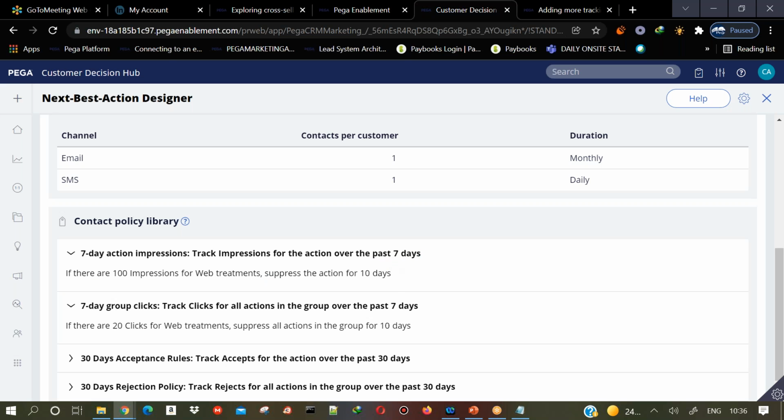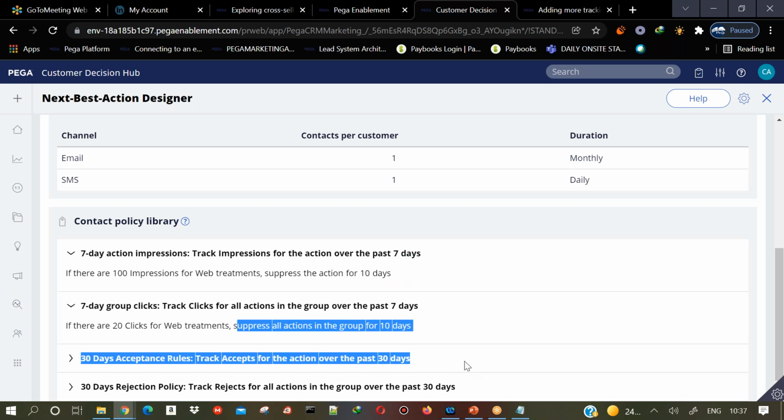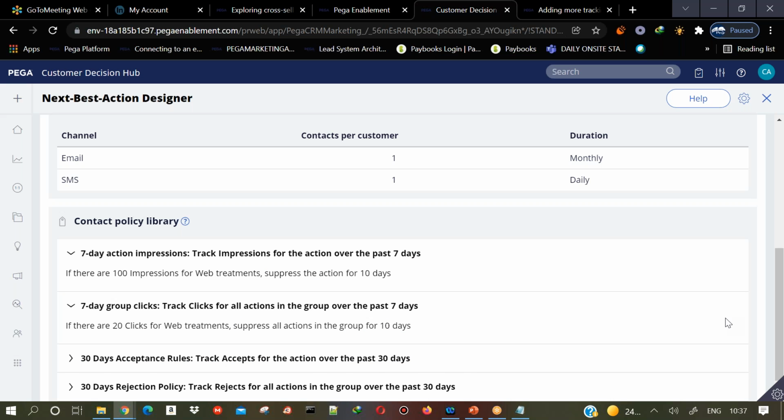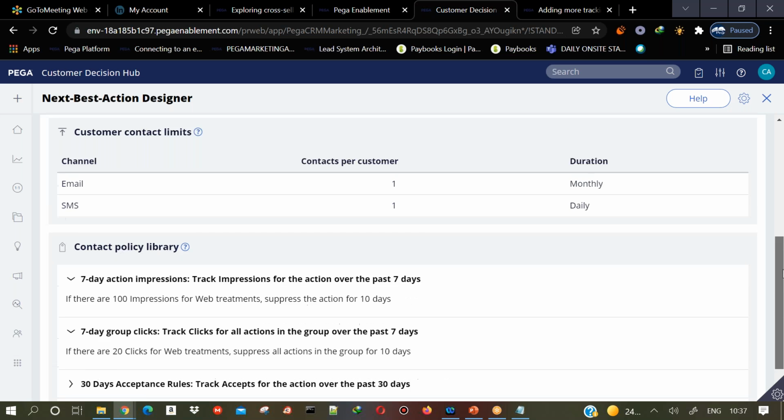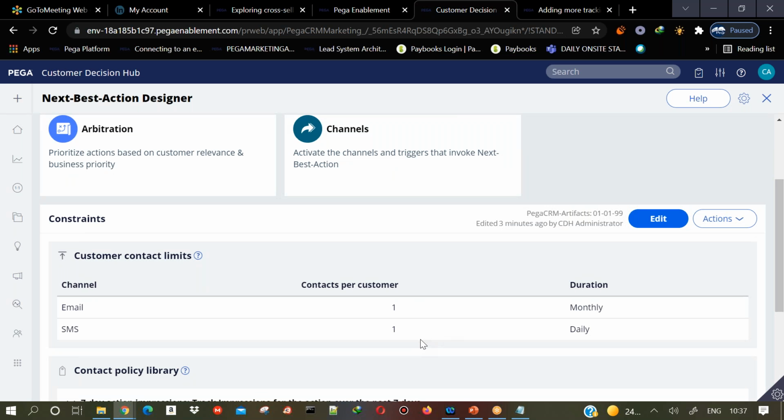Even though they are calling, even though they are seeing the offer, we can restrict from Pega Marketing not to send the offer, not to display the offer to them. So this is inbound, right? Okay. So the suppression policies can be applicable for both inbound and outbound, but the contact policy is applicable only for outbound channels. So you can only apply the contact policy for outbound channels.